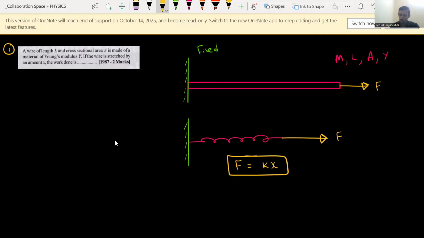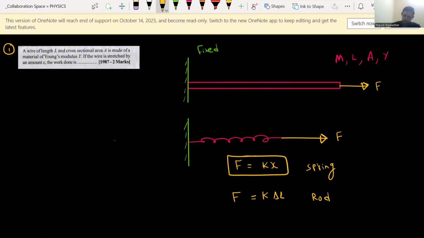For the rod, how much is the force I am applying? I am applying a force of F. This is for spring, and what I am writing here down is for the rod. This is the case of rod I am writing. For a rod, if you apply, there also I am applying a force F only here. Right. So due to my force, what happens? We can see some elongation. How much is the elongation we can see? K into delta L we can write.